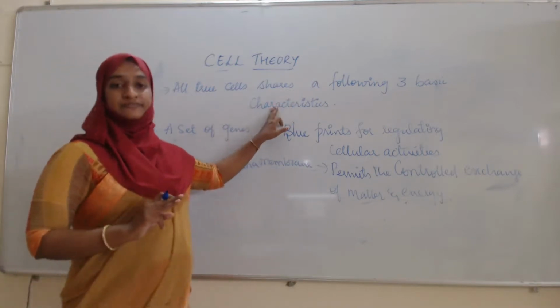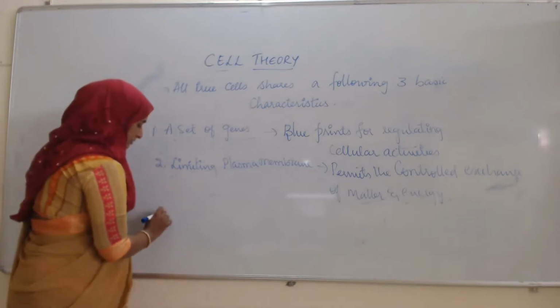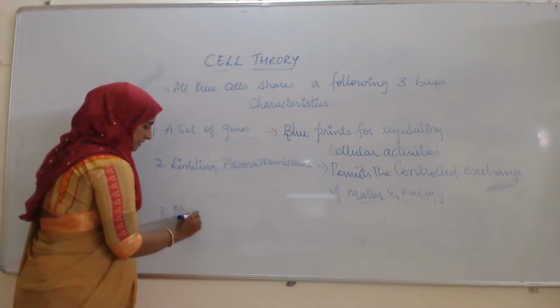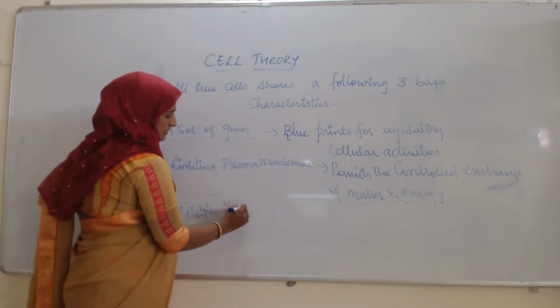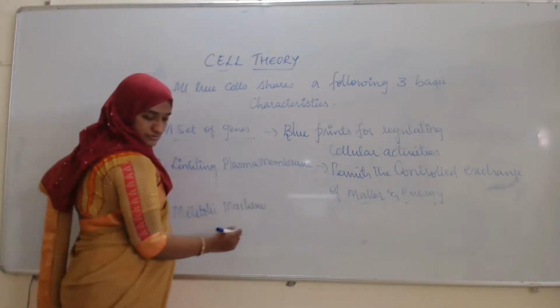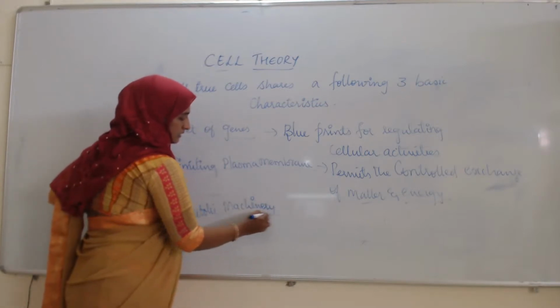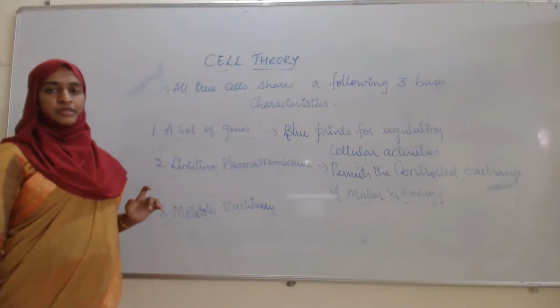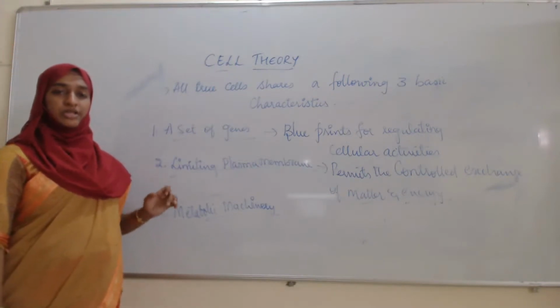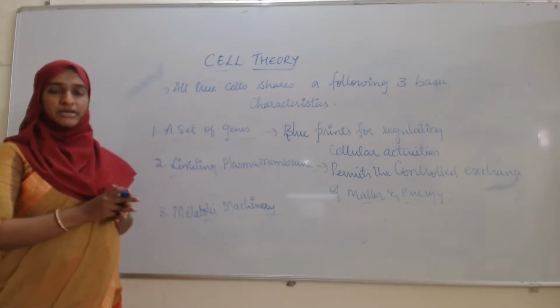Third characteristic feature is the metabolic machinery. This is the last characteristic feature. So what is the importance of this metabolic machinery?